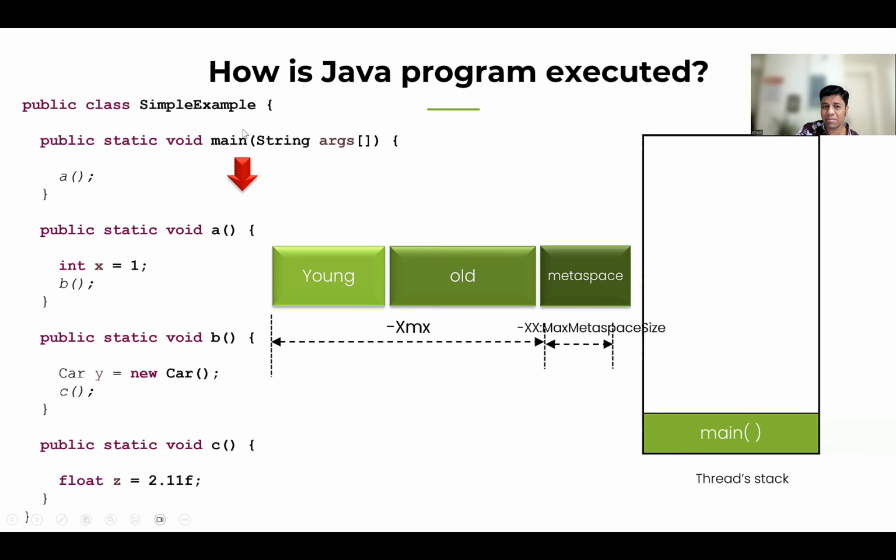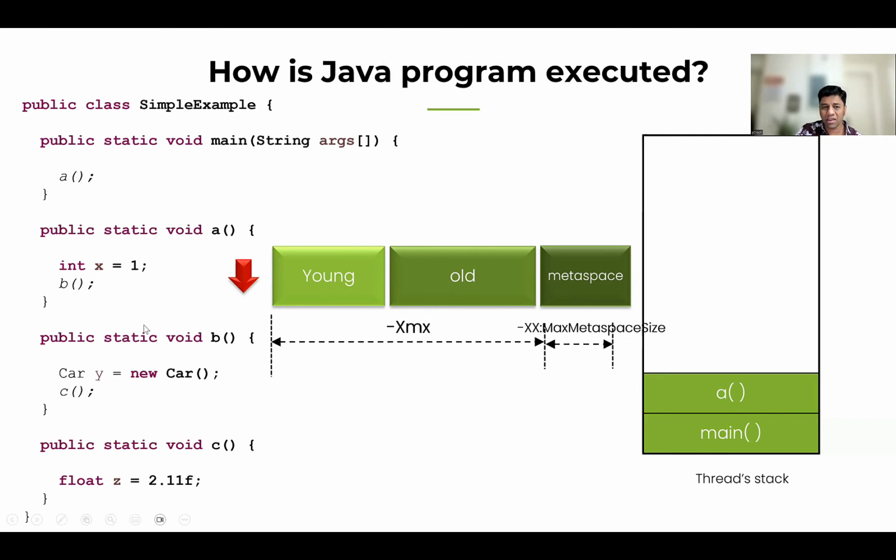Since the main method is the very first method it's going to enter, the main method is added to this thread stack frame. You can see it's added. Now from here, this program says go and execute method A. Now the thread is progressing to method A. Now it has progressed, and method A is added to this thread stack frame. You can see it is being added here.